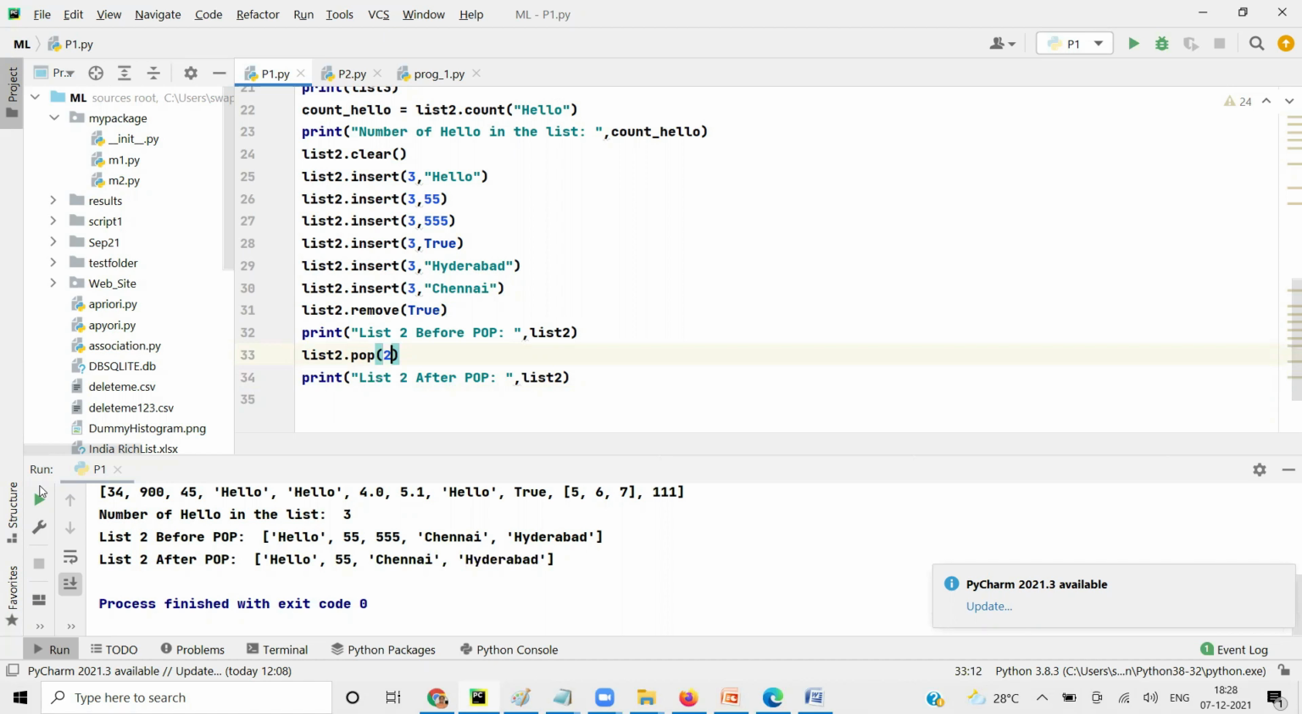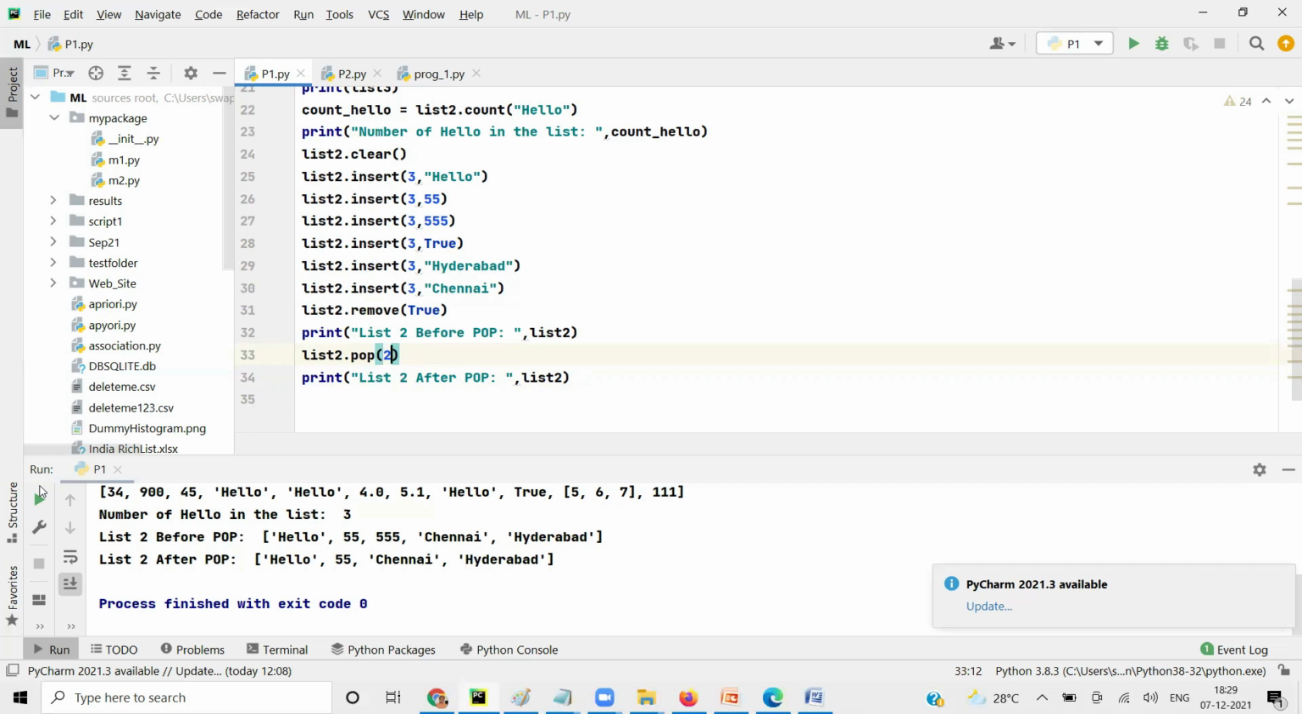I want to remove the first element or third element, irrespective of the value. Irrespective of the value, I want to remove the last element or the first element. Generally, in a stack, we remove last in, first out. But yes, a list can be used to create stacks and queues. So you can use pop to remove a specific value from a given list.